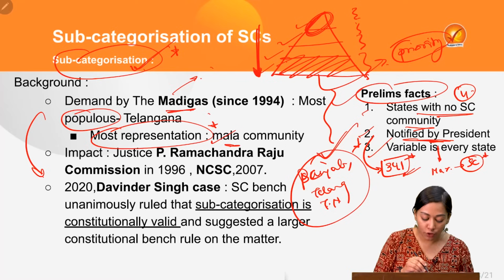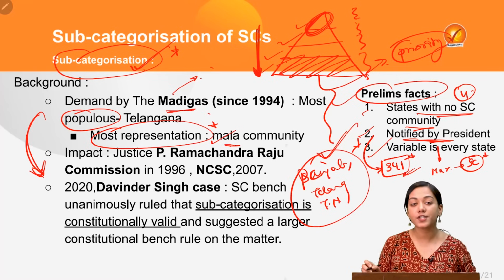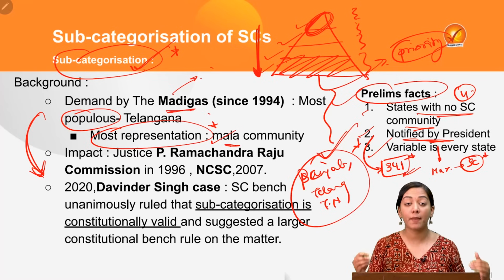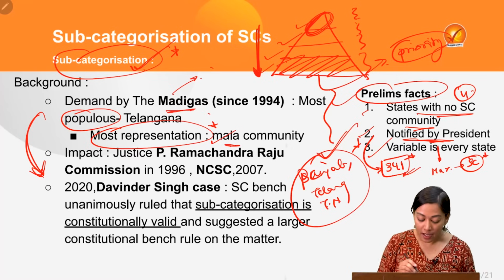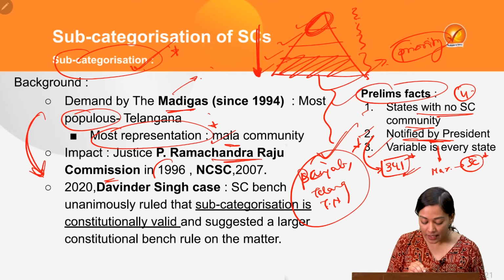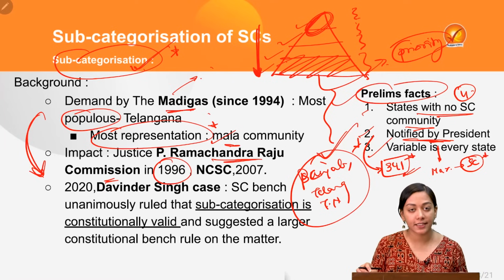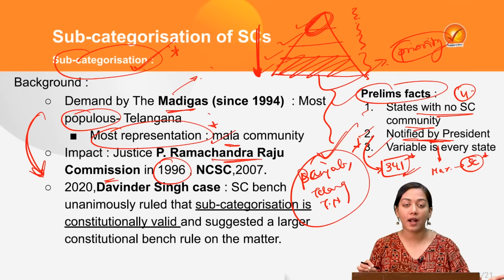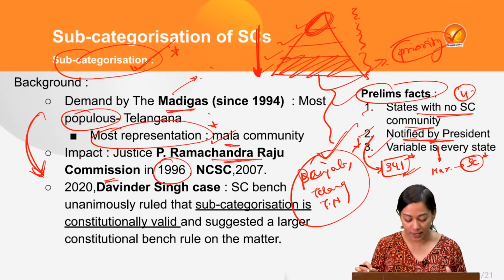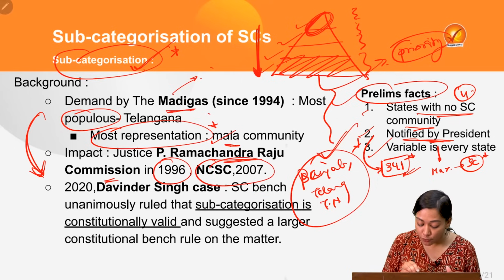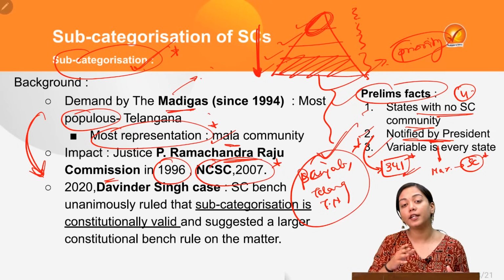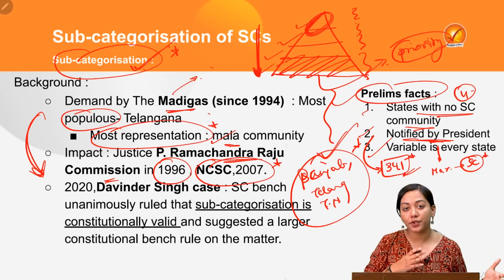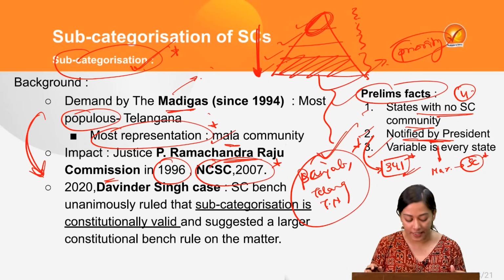Now, what was the impact of the Madiga community's demand? First, the first action was taken by setting up the Ramachandra Raju Commission in 1996. This also validated their need for subcategorization of scheduled caste. It also led to the establishment of a national commission in the year 2007, and the statutory body was given a constitutional status.